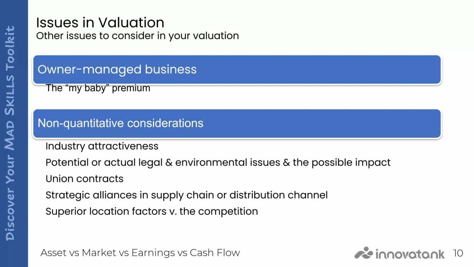In an owner-managed business, watch for the my baby premium. Owners often overvalue their company. Debt is senior to equity and requires interest payments. Equity dilutes ownership, and it can also affect control. Other factors are legal and environmental issues, union contracts, strategic alliances, location advantages, and succession planning. Present a range of values and explain your reasoning so the judges see that you've thought through the valuation critically.